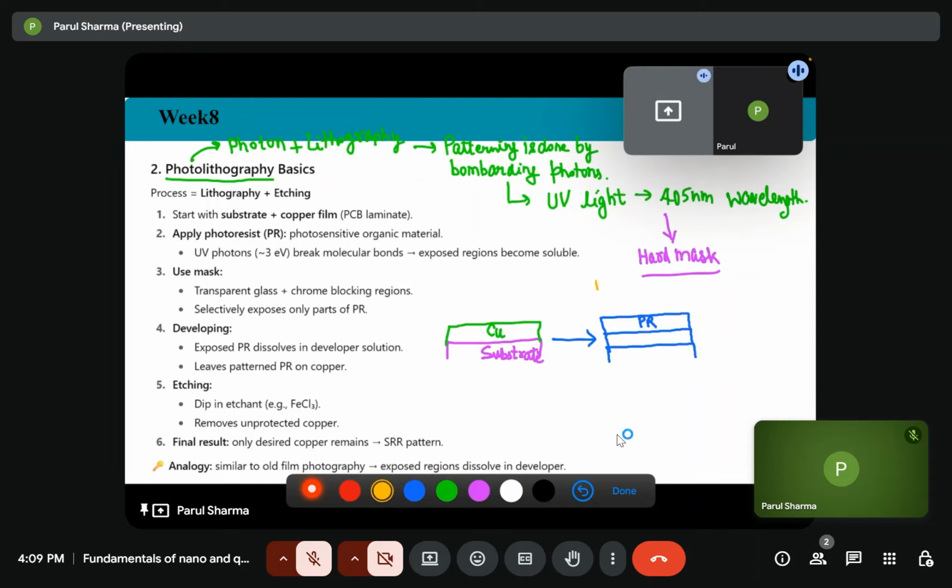So then, on the top we have some mask that is made up of chromium. So what is this? It has a transparent glass plus chromium blocking region. So what it will do, it will selectively expose the part where we want to make the structure. Suppose this is the figure, and the light will expose only this region.